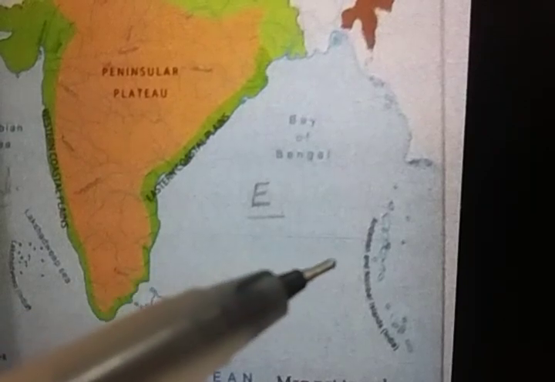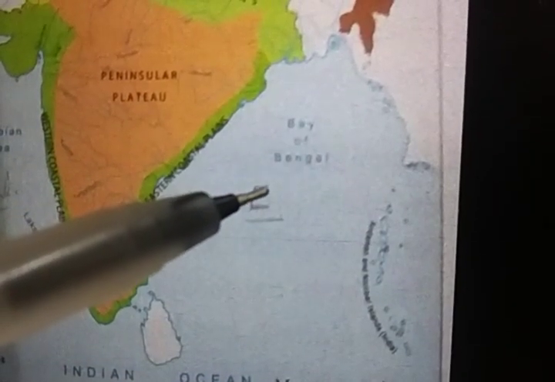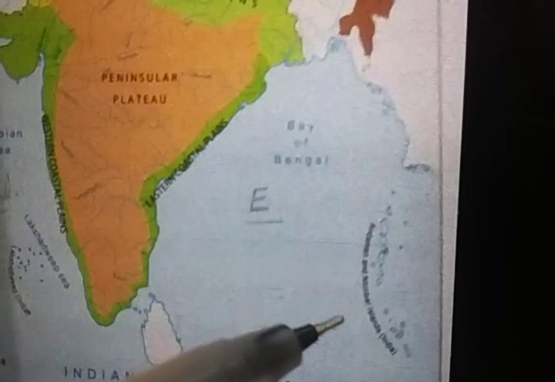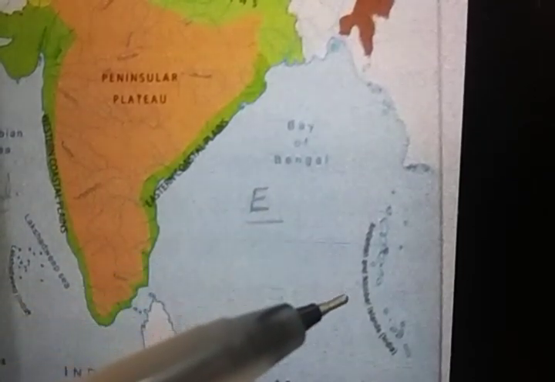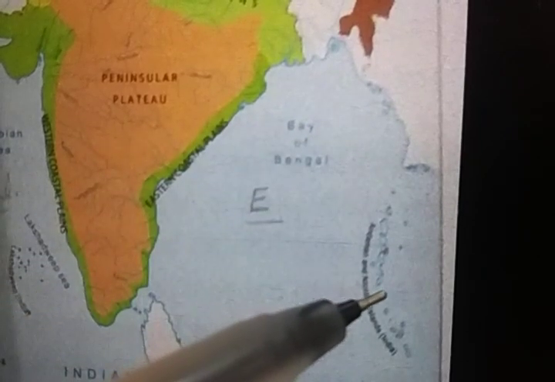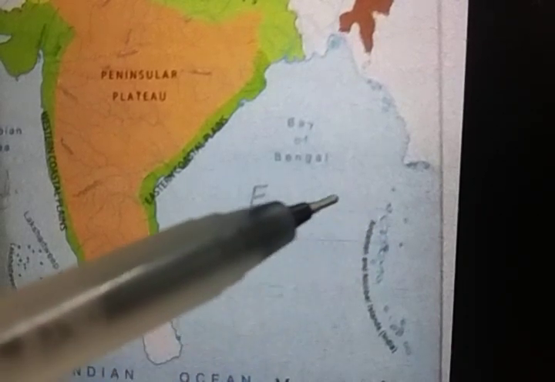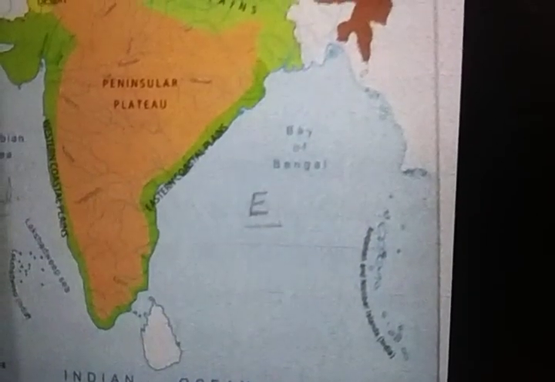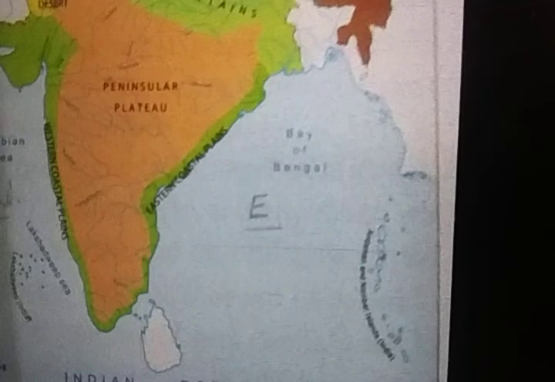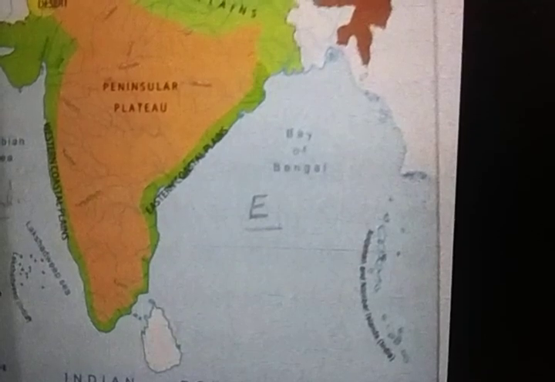So India has two groups of islands. In the Bay of Bengal, we have which islands? Andaman and Nicobar Islands. So Andaman and Nicobar Islands are present in the Bay of Bengal, and can you see these islands? They are land which is covered on all sides by water. And here we have Lakshadweep. Lakshadweep Islands are present in the Arabian Sea.